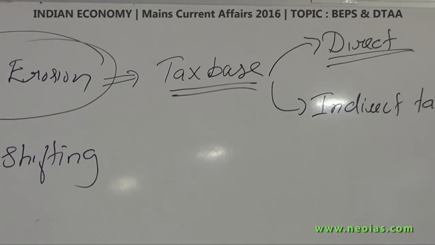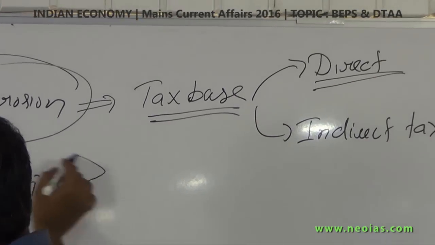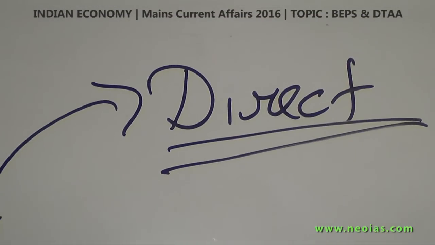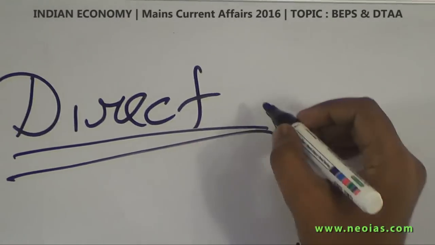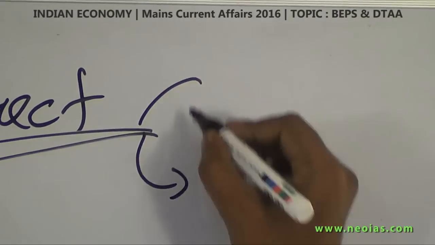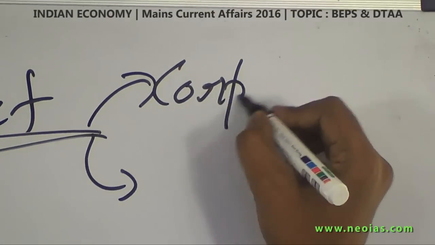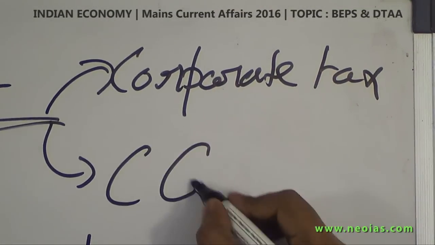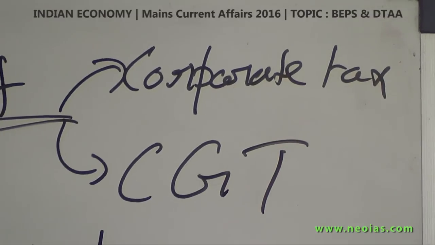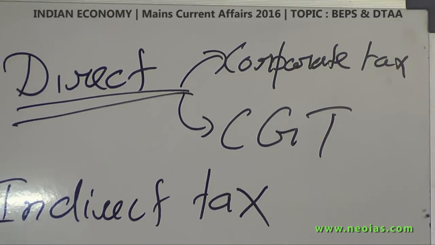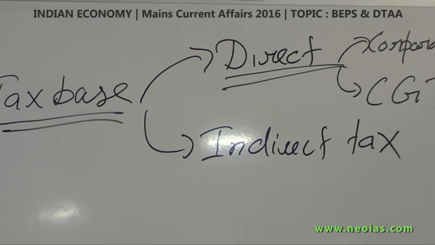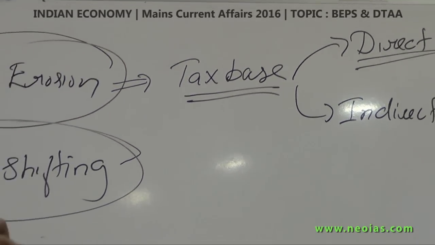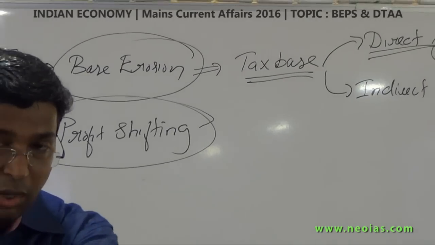We discuss mainly two types of tax in this topic: corporate tax, or the tax called CGT, capital gains tax. Very important: in the double taxation avoidance agreement, this is the only tax you are going to discuss, capital gains tax. So you need to mention it. No other tax is there.